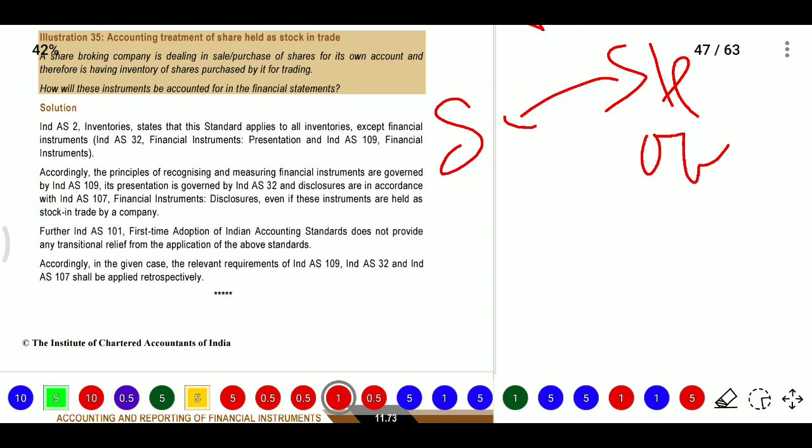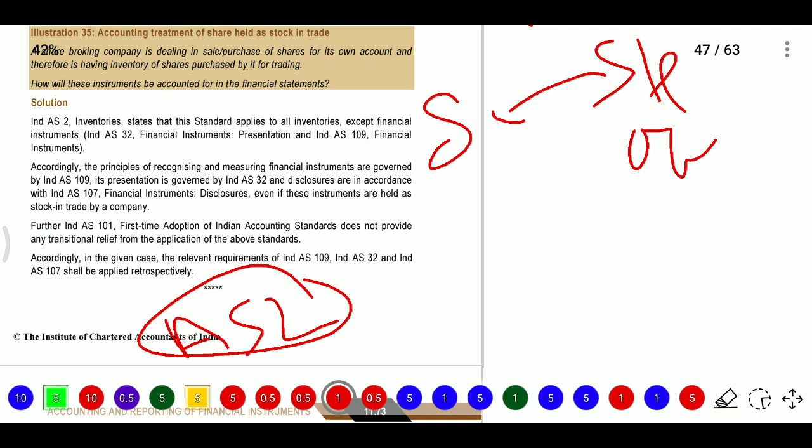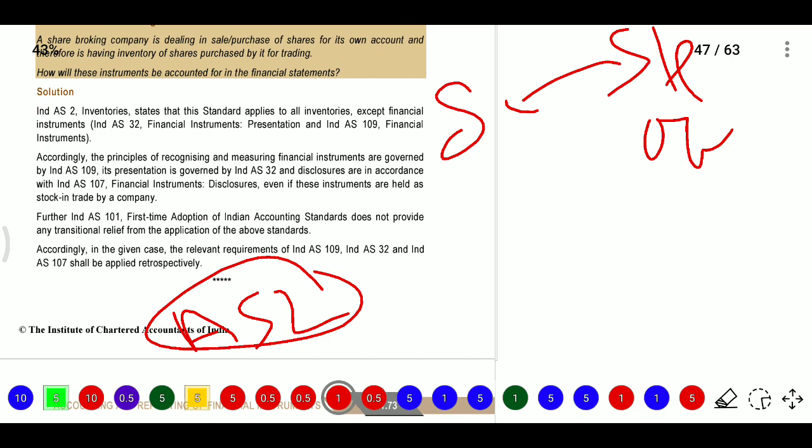So here Ind AS 2 Inventories is there. Inventory means whatever the assets will be there, we would follow this Ind AS 2, but except for financial instruments. Ind AS 2 is not applicable for financial instruments. When financial instruments are there, then we should not consider Ind AS 2. This standard applies to all inventory except financial instruments.